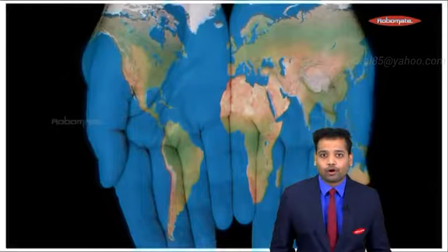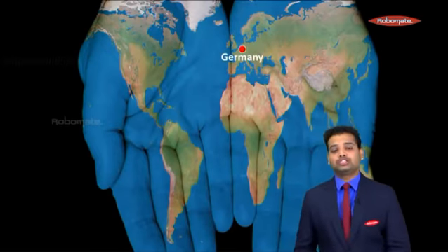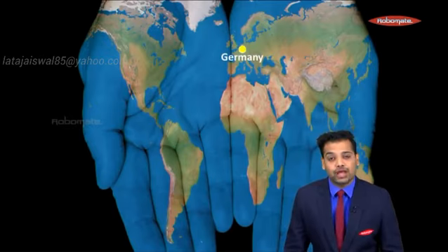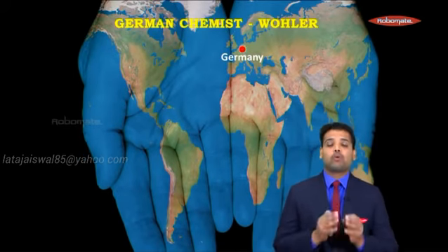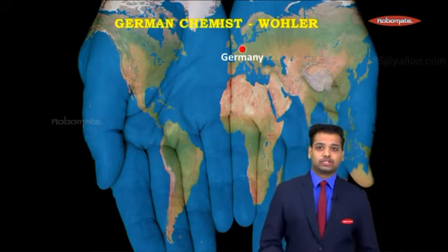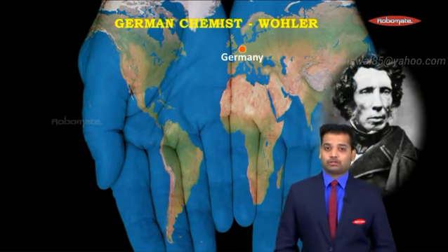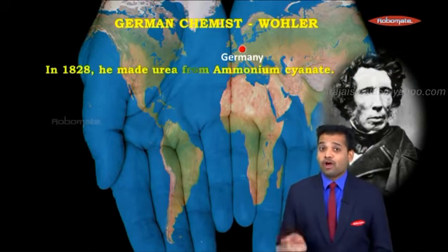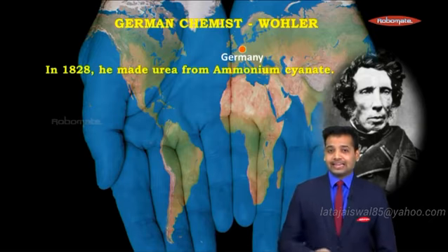But that was proved wrong. By whom? By a scientist in Germany. And this scientist in Germany actually changed the entire world. How did he do that? This scientist was called Wöhler, Friedrich Wöhler. And this German chemist did a great thing. He discovered urea. This is how he looks. He made urea from an inorganic compound called ammonium cyanate. And he did it in 1828.